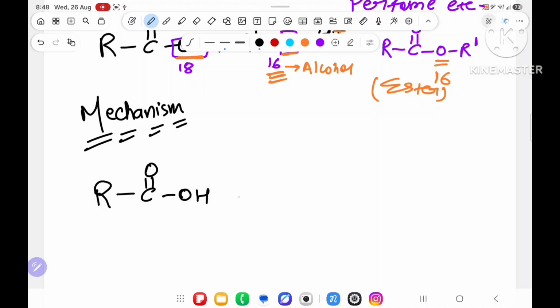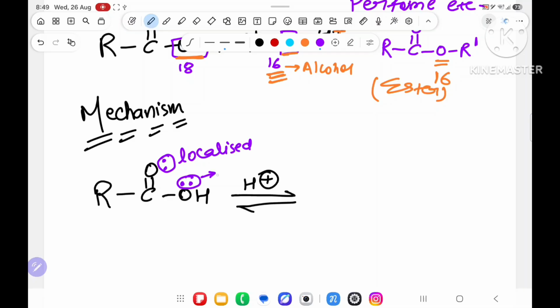We have R C double bond OH. We have taken this reaction in H plus acidic medium. H plus searches for a lone pair. This oxygen has a lone pair also, but this lone pair is localized, those that do not take part in resonance. But this lone pair is delocalized. Why delocalized?